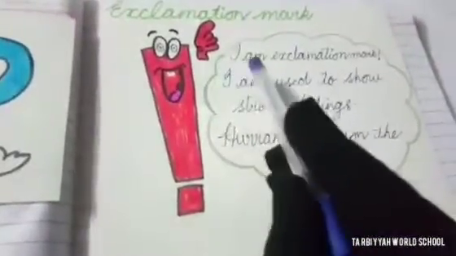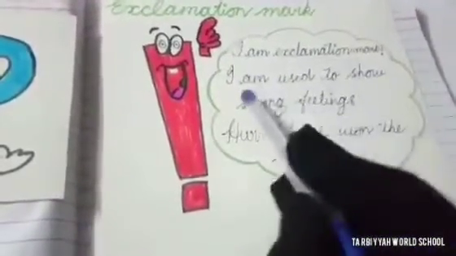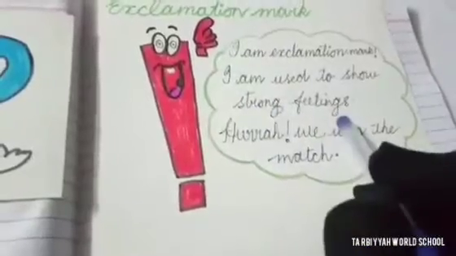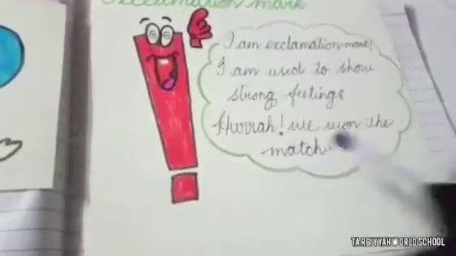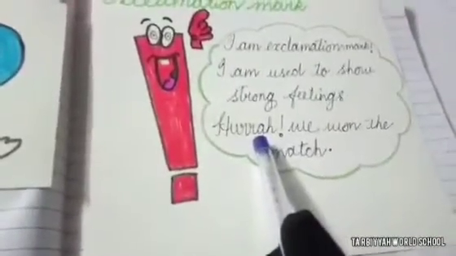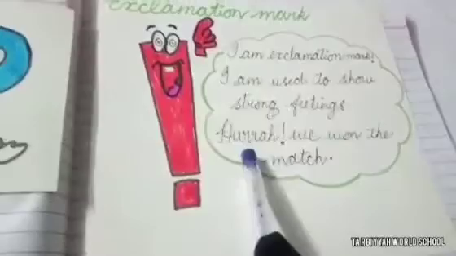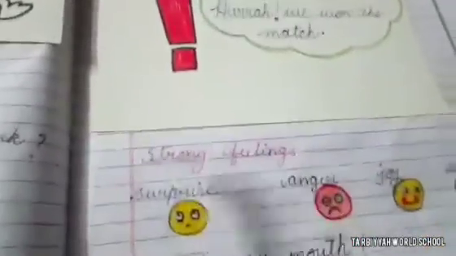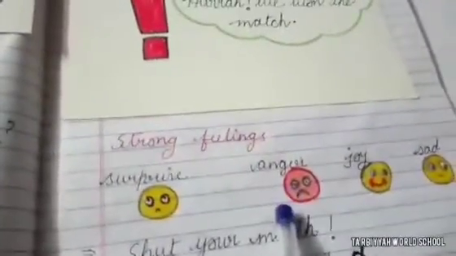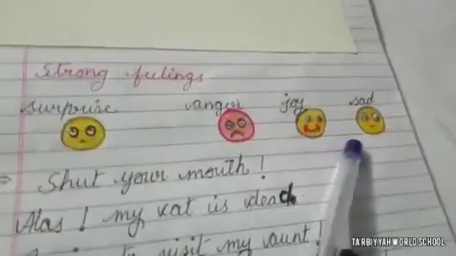See, what does exclamation mark say? He said, I am exclamation mark. I am used to show strong feelings. For example, hurrah, we won the match! Okay, so what does hurrah show? That there is a feeling of joy or happiness. Okay. See strong feelings. What are strong feelings like? Surprise, anger, joy, sad. Okay, these emojis show different feelings.